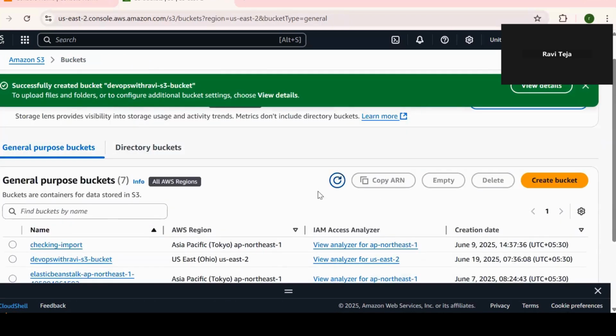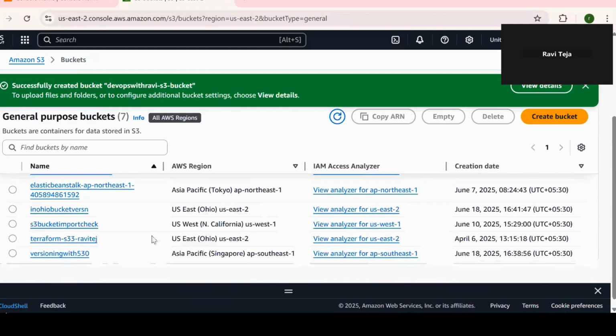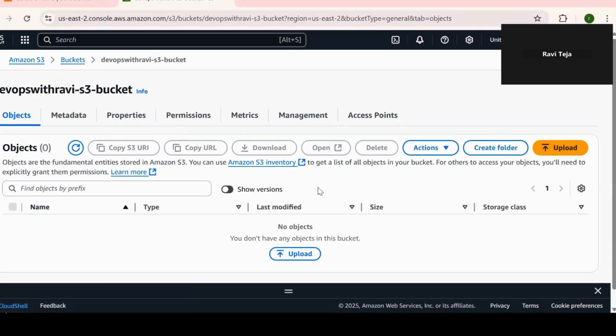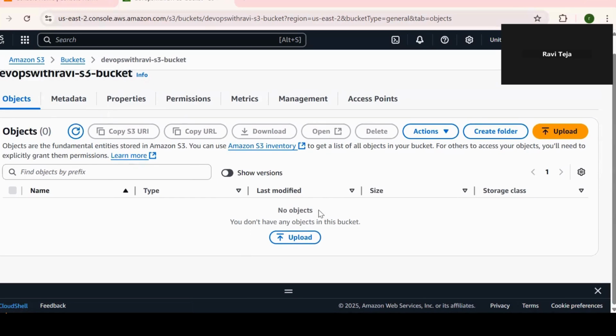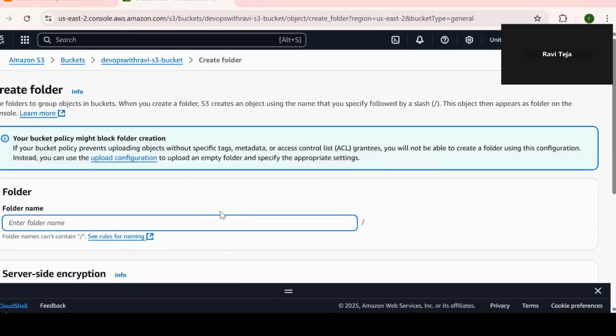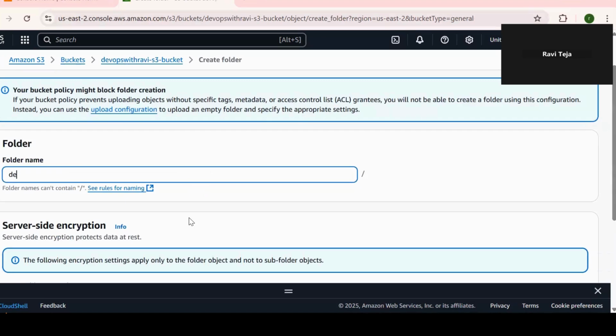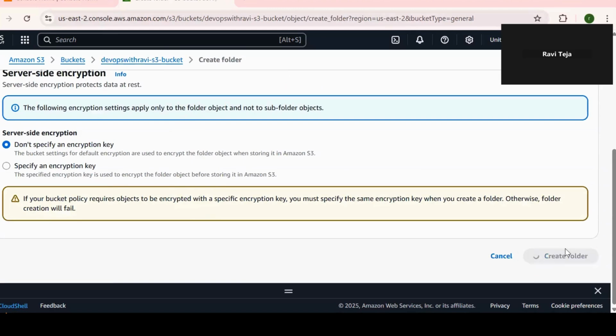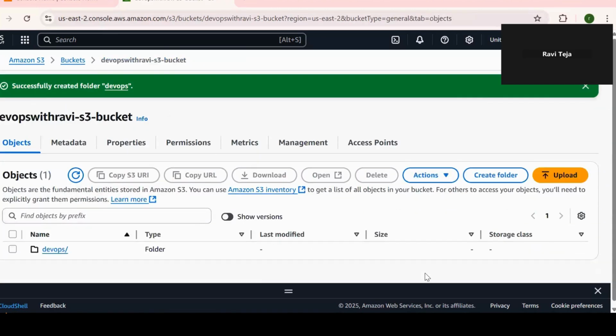Okay, I have created the bucket that will be showing here, which is DevOps with Ravi S3 bucket, right? Click on this. In this I don't have any folders, files, or objects, right? If you want to create a folder and upload some files in it, then click on create folder. Folder name is DevOps. Then just come down, click on create folder. The folder is going to be created.